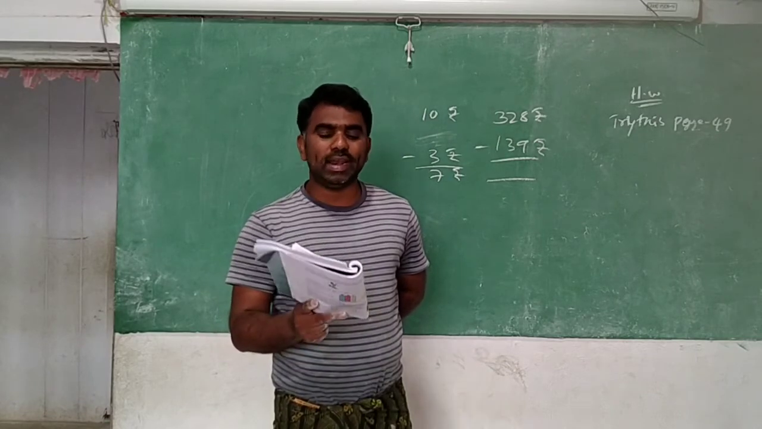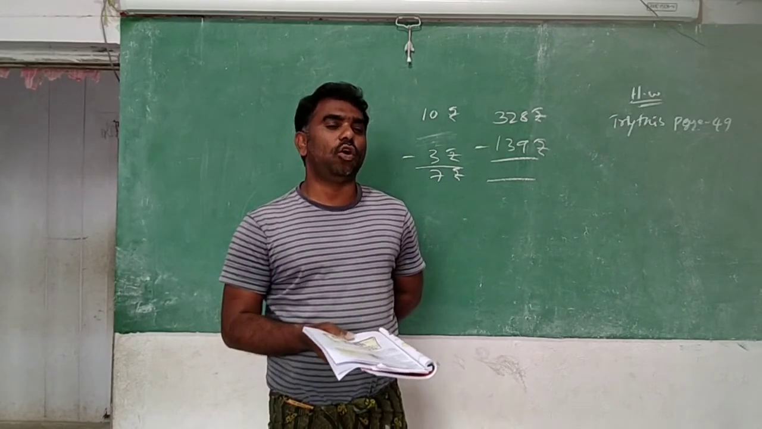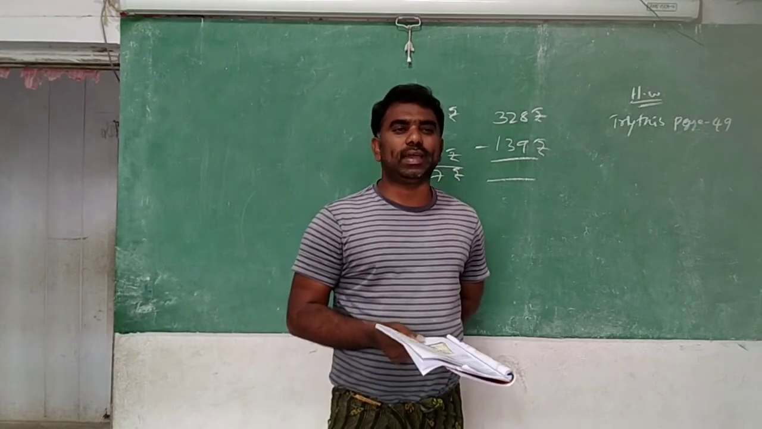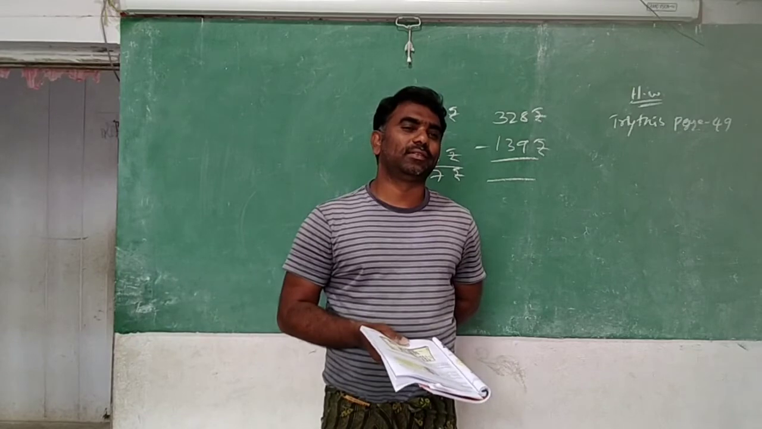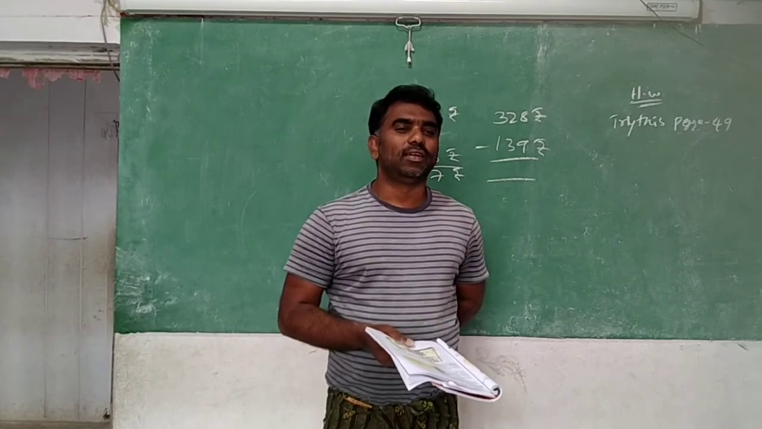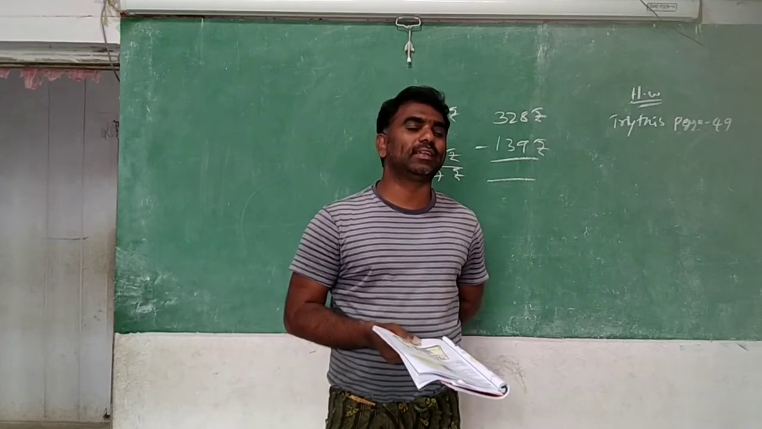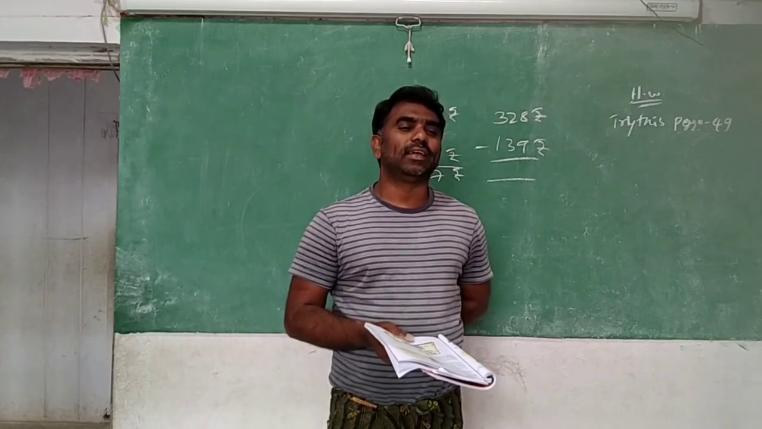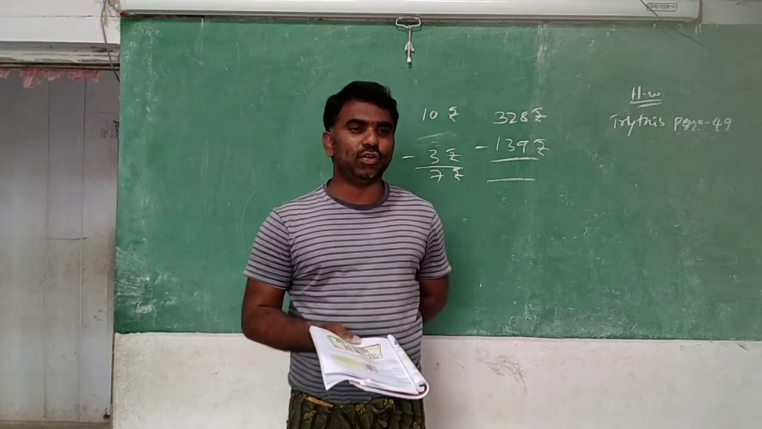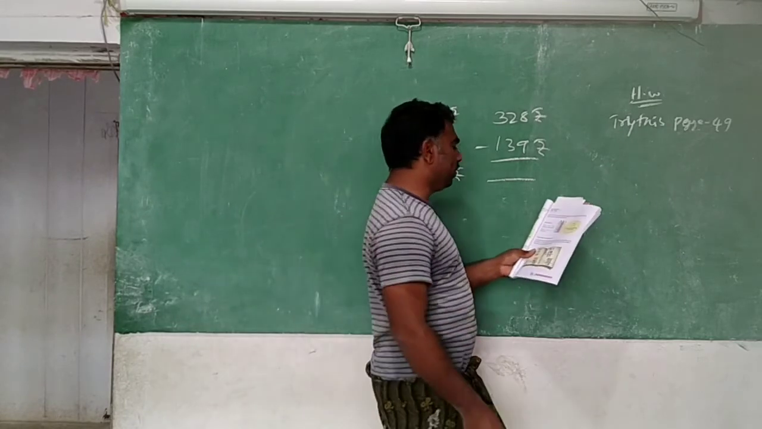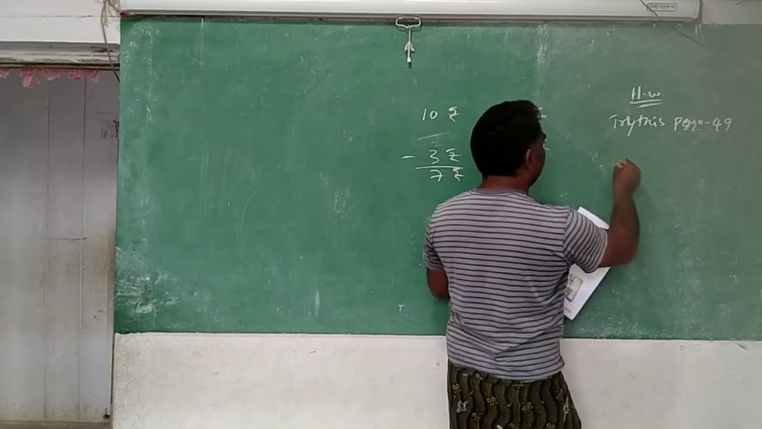Then Madhu has done like this. 4 problems he has done. I am asking you, can you correct them as a teacher? Wrong ones are there, correct ones are there. Can you correct it? 7 minus 7, you correct it. Okay, so you have to do this. Correct the problems in page 49.